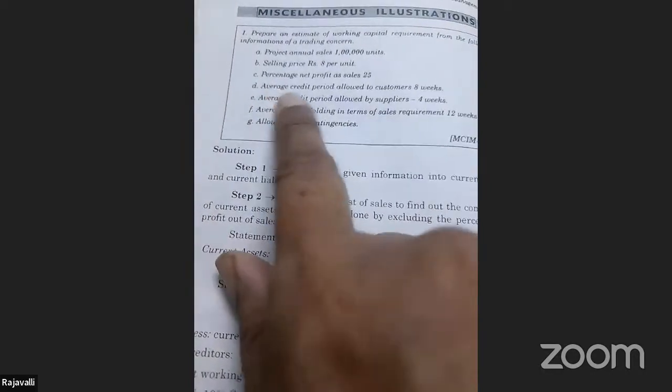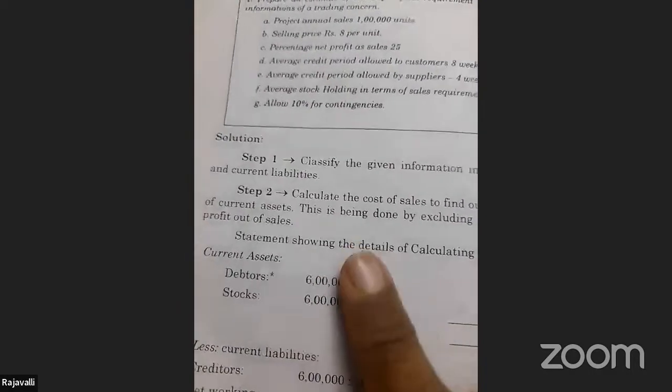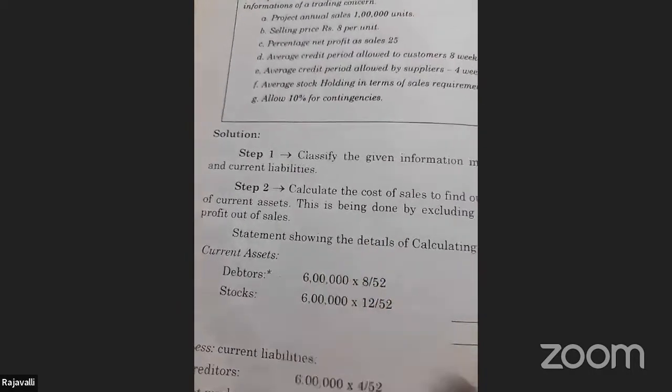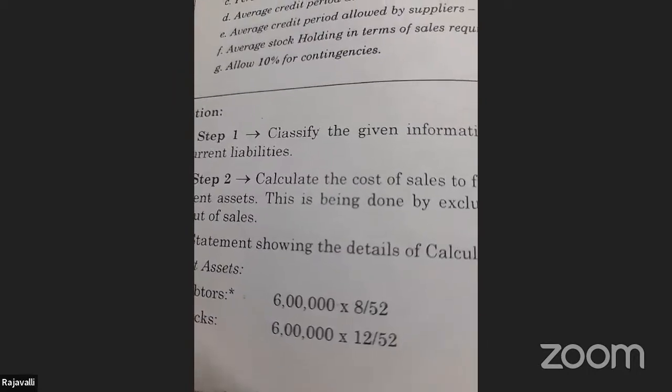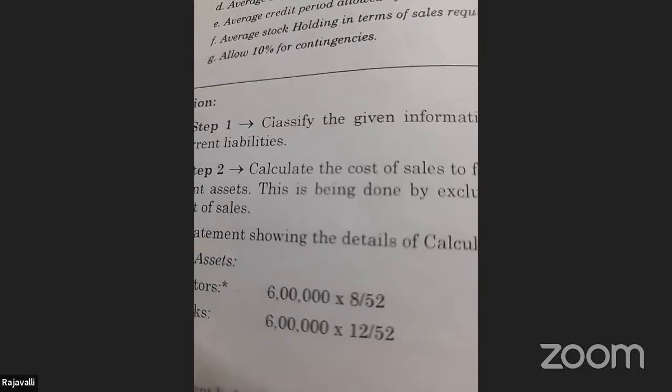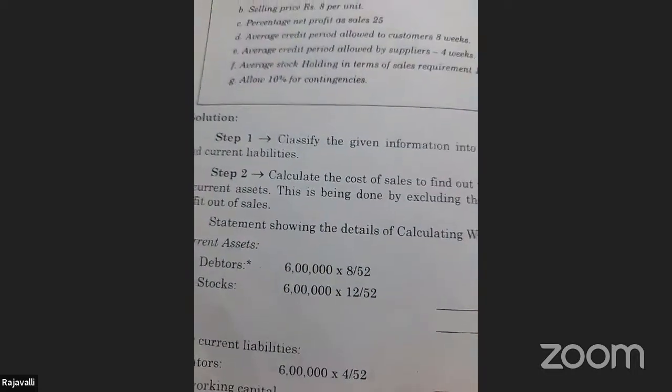Debtors, what did he say? Average credit period allowed to customers is 8 weeks. So I have to calculate debtors. Debtors again, 6 lakhs into 8 by 52. Remember, you have to start this with stock, raw material, WIP, finished goods, then come to debtors. Then if you have any other information, cash, write it. Then you will have to do the liabilities.